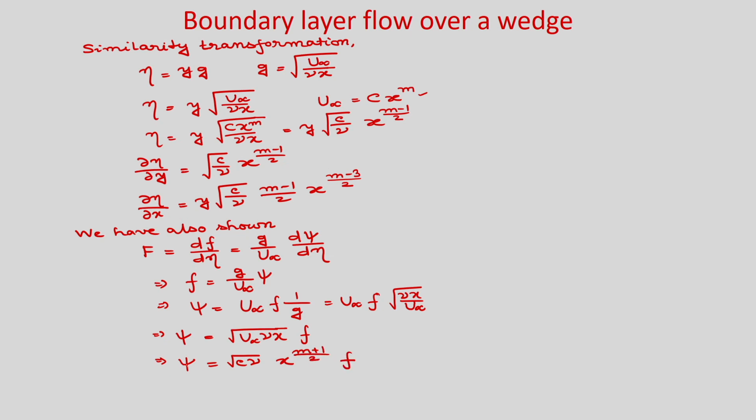You can see psi is a function of x and eta, because f is a function of eta, we know, and also psi is a function of x. So, it will be a function of x and eta.